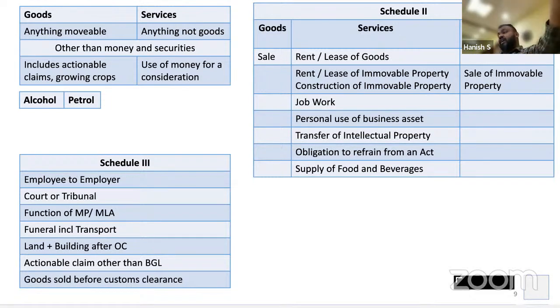Now I get the goods from customs and move them to my customs warehouse. The purpose of this customs warehouse is that it is still under the supervision of customs. It does not belong to me. It is still under the supervision of customs. That is why it's called a customs warehouse. Now even Harshita has a customs warehouse. So I sell the goods to Harshita and deliver them to her customs warehouse.